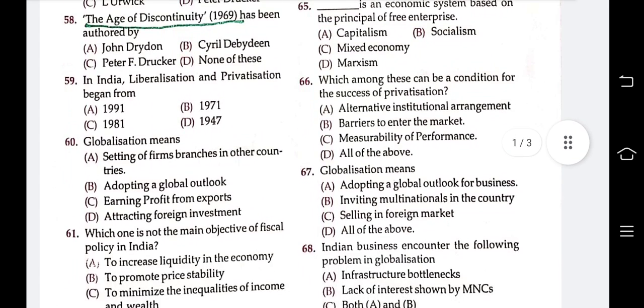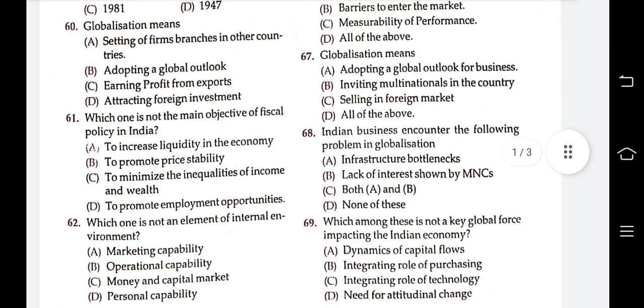Next question. Globalization means adopting a global outlook for business, inviting multinationals in the country, selling in foreign market, all of these. 67. Answer is globalization means adopting a global outlook for business.